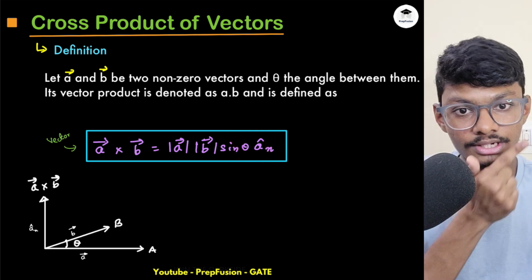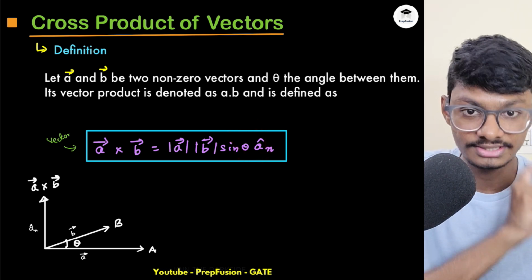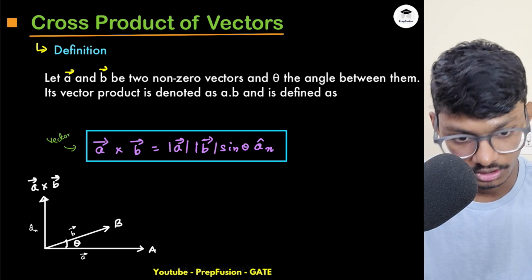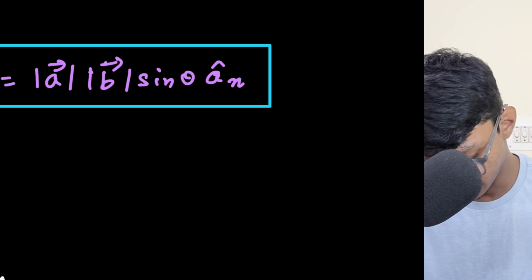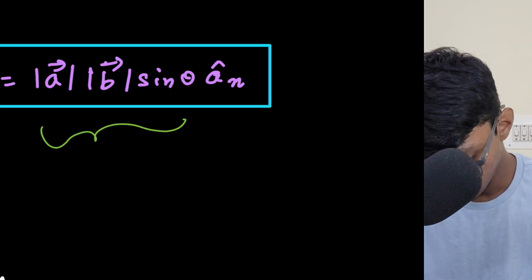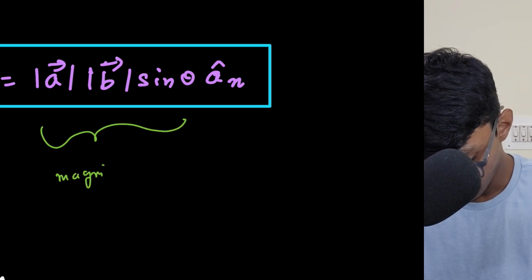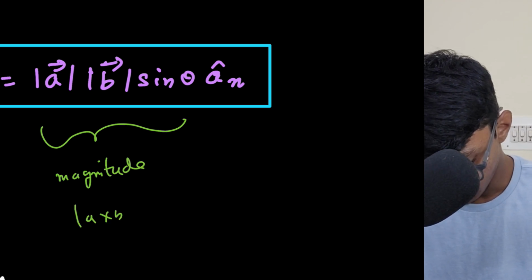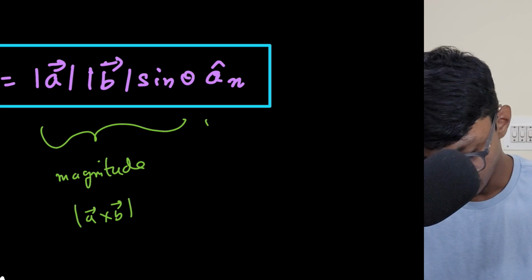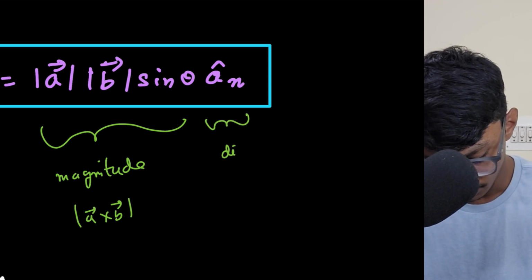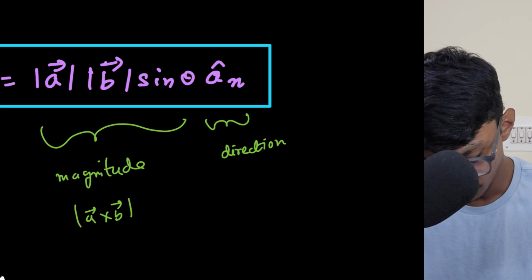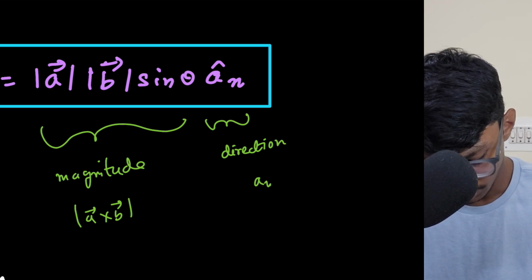The direction of the vector will be perpendicular to both vectors A and B, of which I am doing the cross product. Now this is the magnitude of the cross product, basically A cross B, and this component is the direction, which is n cap.